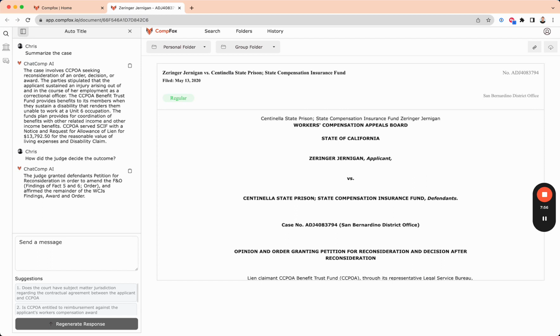We would love to build this application to be the number one platform in California for legal research, and we would love to expand it into other states, to do this for workers' compensation cases and other cases in other states as well.